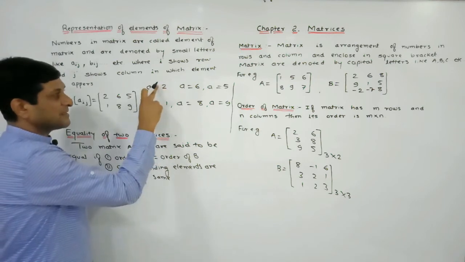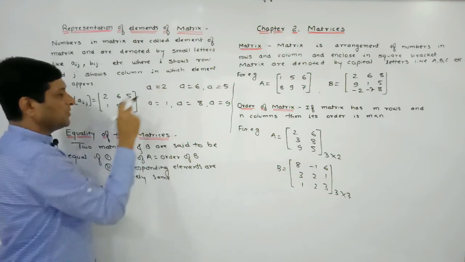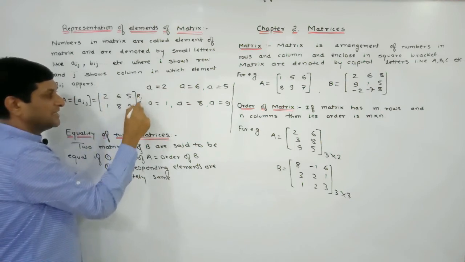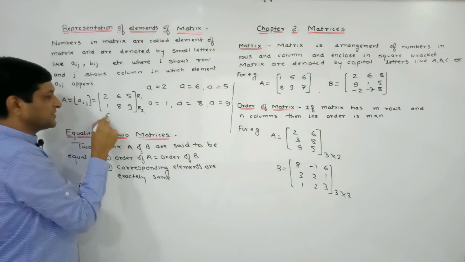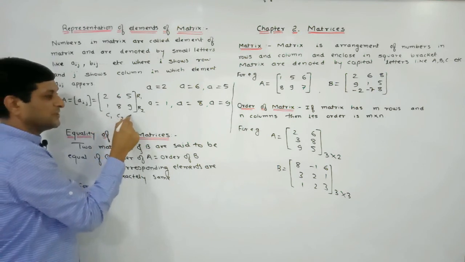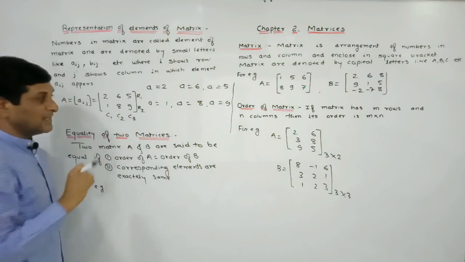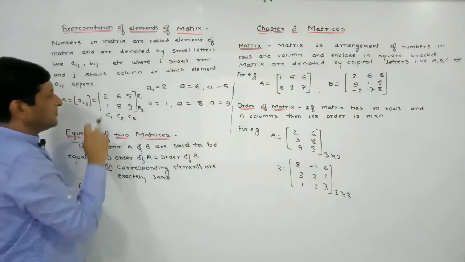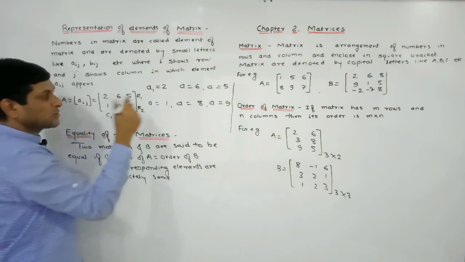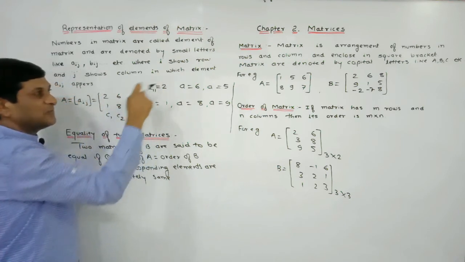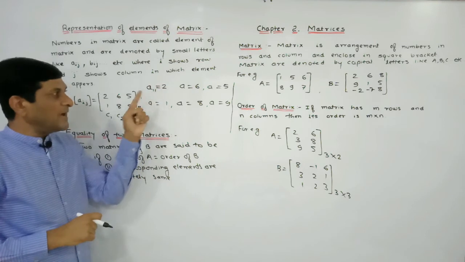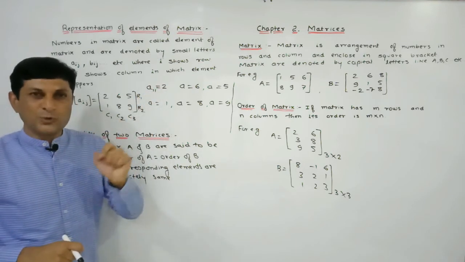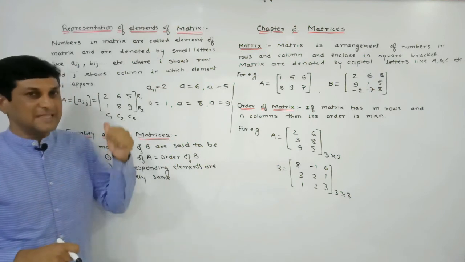So now let us discuss the first element, 2. If you observe here, this first element lies in which row? This is the first row, R1. This is which row? The second row, R2. This is the first column, C1. This is the second column, C2, and this is the third column, C3. Now this element appears in the first row, so in the suffix write down 1. Now observe that this element lies in the first column, so here we will get 1. A11 means this element 2 appears in the first row and first column. So we are able to find out the position of that element in that matrix.